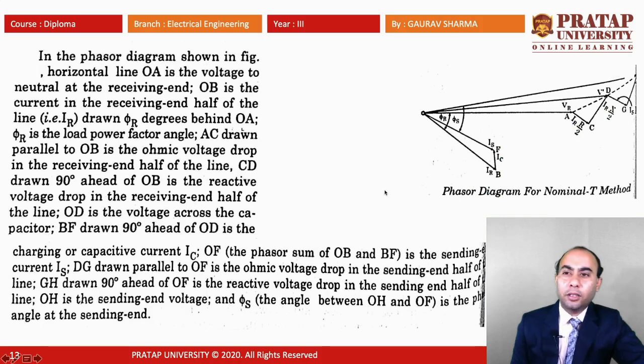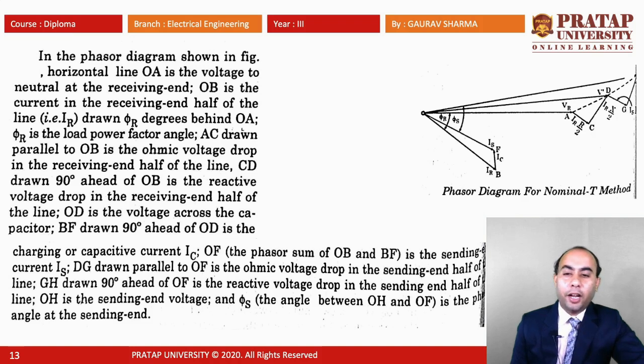In this phasor diagram, the horizontal line OA is the voltage to neutral at the sending end. OB is the current in the receiving end half of the line, drawn phi r degrees behind OA. Phi r is the power factor angle. AC drawn parallel to OB is the ohmic voltage drop in the receiving end half of the line. CD drawn 90 degrees ahead of OB is the reactive voltage drop in the receiving end half of the line. OD is the voltage across the capacitor.